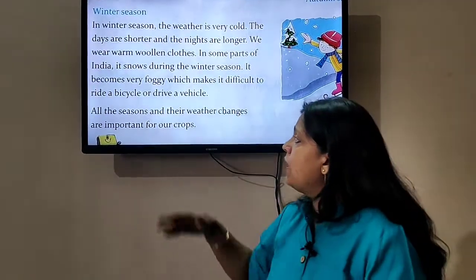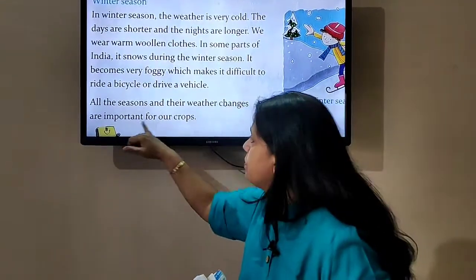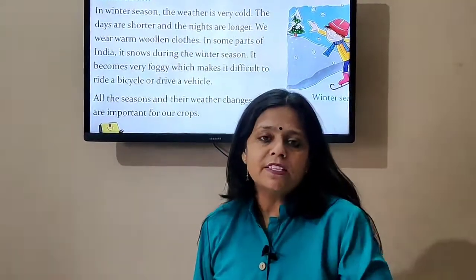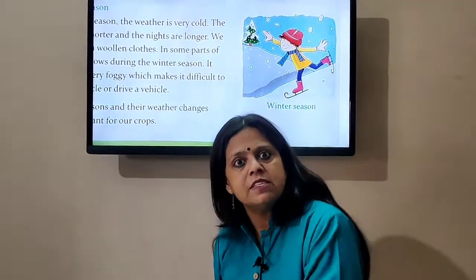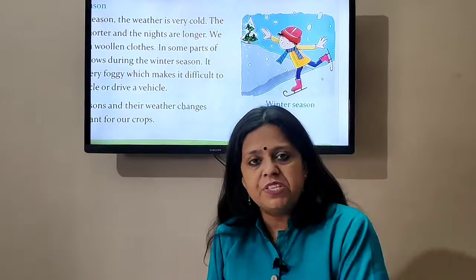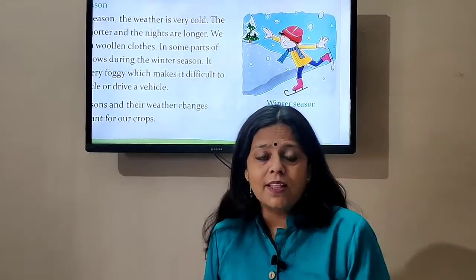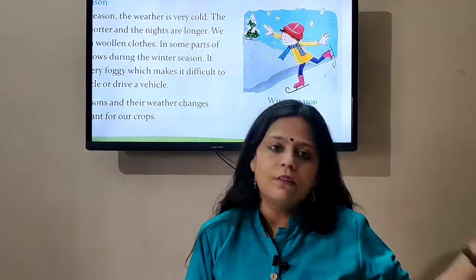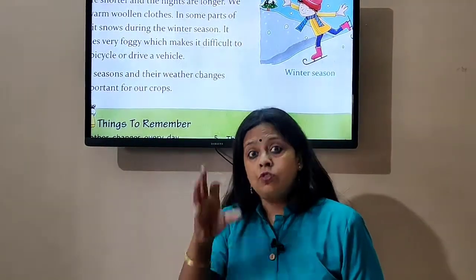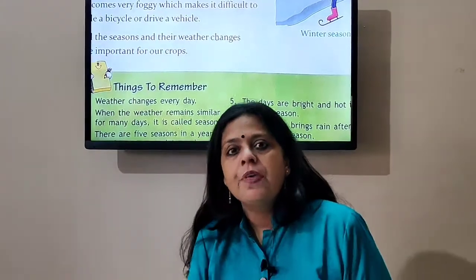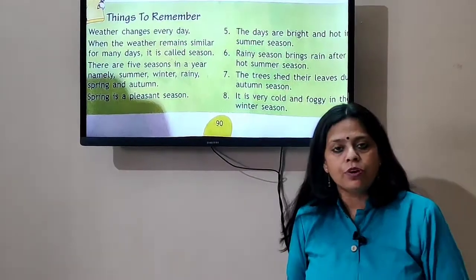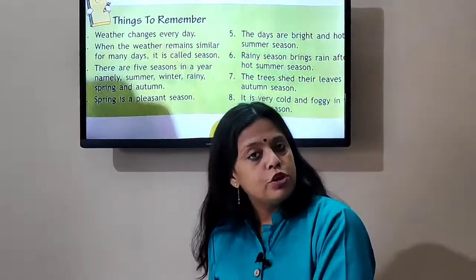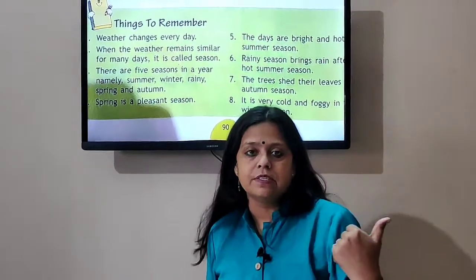Alright, so all these seasons and their weather changes are important for our crops. The farmers sow different kinds of crops during different seasons. Different crops come up during different seasons. Like in winters, it's going to be more of sarson and things like that. In summers, it's going to be more like bajra and things like that. So you can delve deeper into it, look for it and find out what kind of crops are grown during the winter season, okay? This black gram is also sown during the winter season, okay?